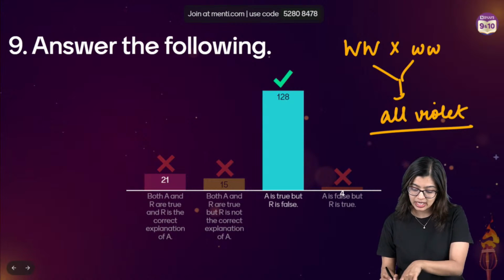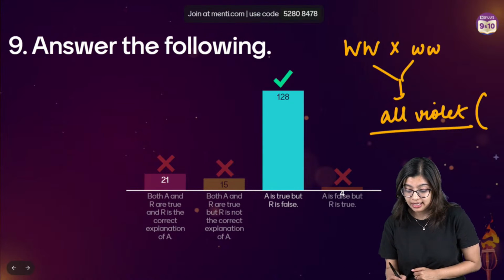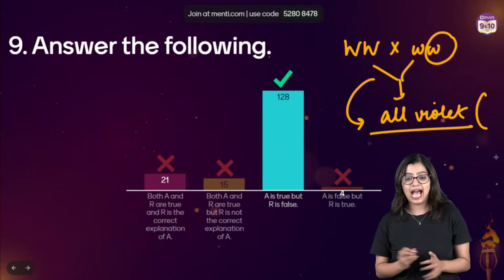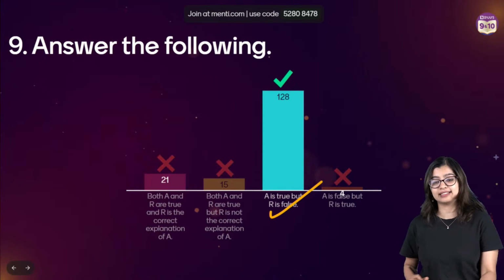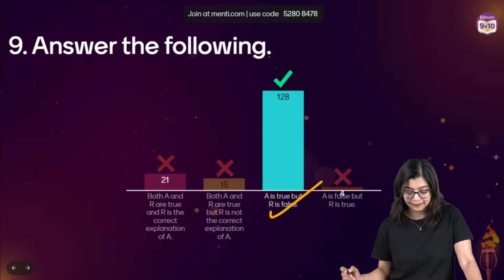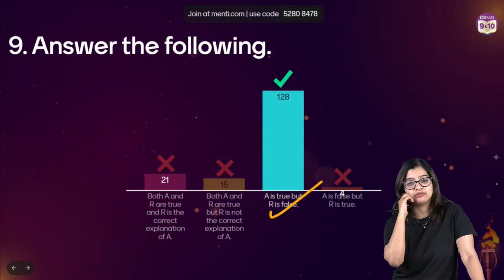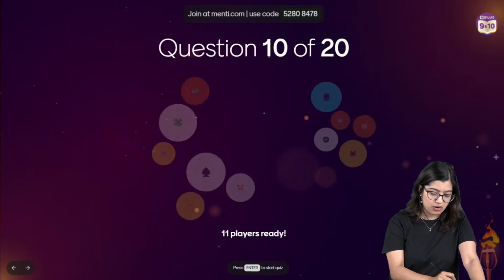Now next up, if all are violet, then does this mean that this particular gene has not gone to the F1 generation? Absolutely not, right? Which is why in this particular case, the correct answer is option C. That is, it has been passed, but it is not expressing itself. Yes? Okay. Let's move on.